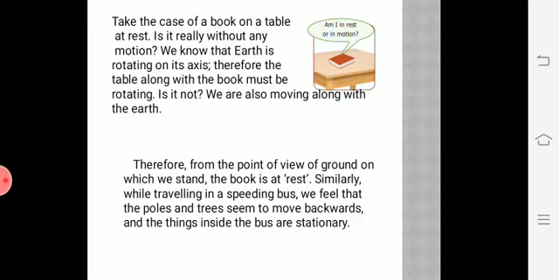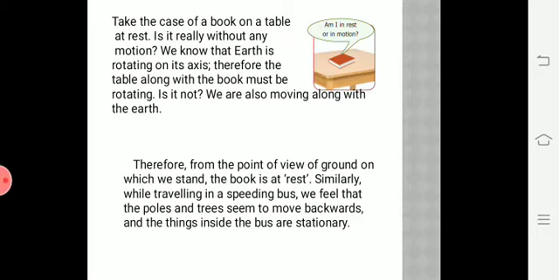Anything that lies on the surface of the earth is in motion. So here the book is also in motion with respect to the sun. But according to us, the book is considered to be stationary. Therefore, look at the second paragraph. From the point of view of the ground on which we stand, the book is at rest. According to us, because we are on the surface of the earth, the book is at rest.